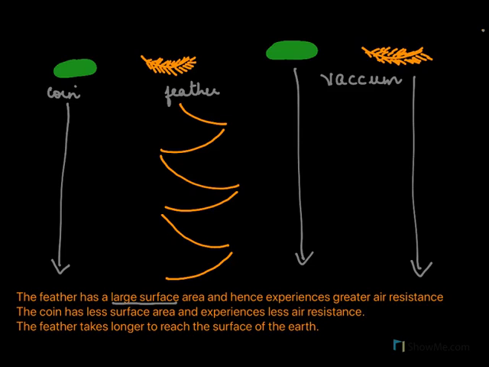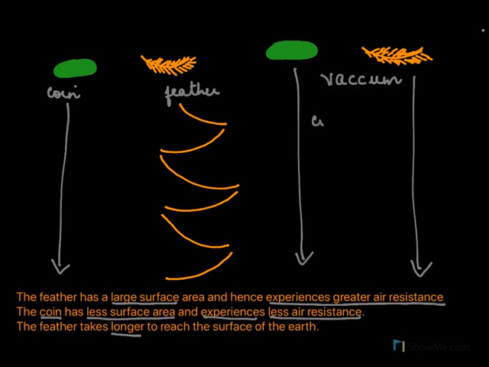Its mass is spread on a larger area and hence experiences greater air resistance. The coin has less surface area and experiences less air resistance. Hence the feather takes longer to reach the surface of the earth compared to the coin.